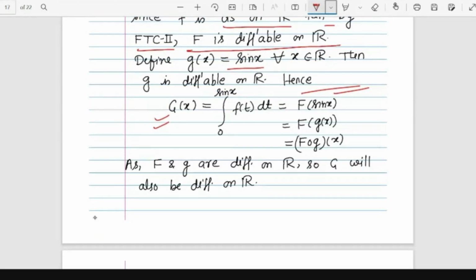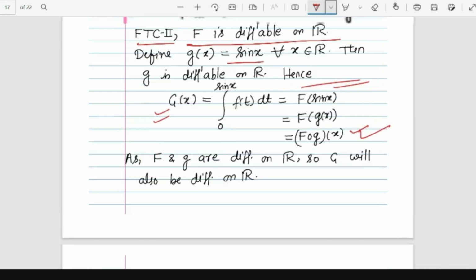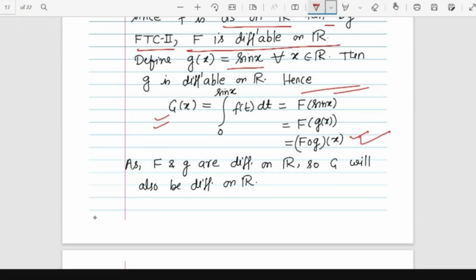So basically this is F of g(x), a composition of F and g. So this is F of g at x. Capital F was the integral function of small f, and small g is nothing but sin x. Both are differentiable on R, so the composition will also be differentiable, but that composition at x is nothing but capital G(x), so capital G(x) will also be differentiable.